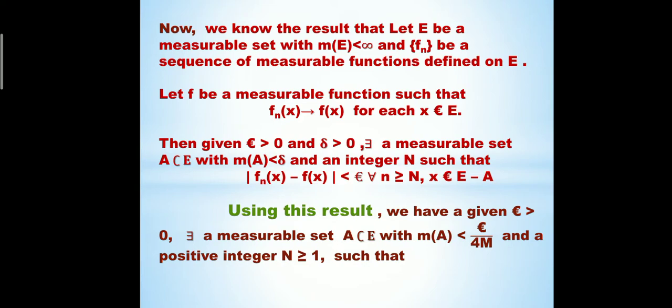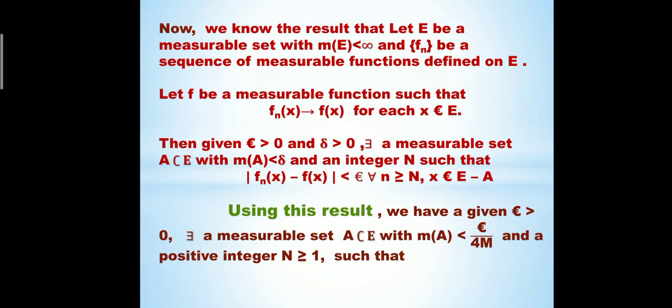Now we prove the second part. We know the result that: let E be a measurable set with measure of E less than infinity, and f_n be any sequence of measurable functions defined on E. Let f be a measurable function such that f_n(x) converges to f(x) for each x belonging to E. Then, given epsilon greater than 0 and delta greater than 0, there exists a measurable set A contained in E with measure of A less than delta, and an integer N such that |f_n(x) minus f(x)| is less than epsilon for all n greater than N and x belonging to E minus A. Now we use this result.